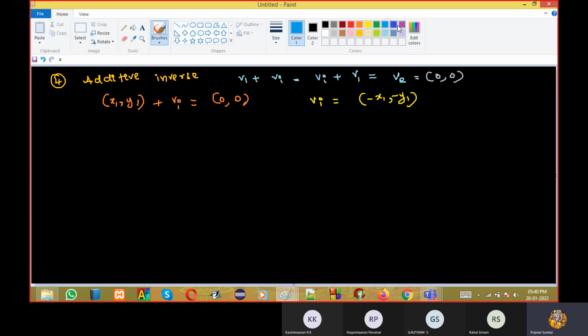Now tell me, for whatever x1, y1, will this inverse exist in the vector space? Is there any situation where we have x1 comma y1 but we don't have minus x1 comma minus y1?